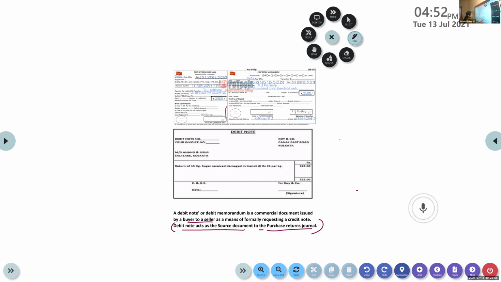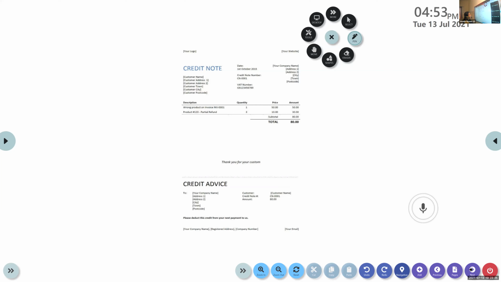Keep this sentence in your mind. Debit note acts as the source document to the purchase return. Understood what is purchase return? You purchase something, but you find that there is some defect with it. So you return it to the seller. That is called purchase return. It is during that time we prepare a debit note. And here is a credit note. Credit note is related to sales return.